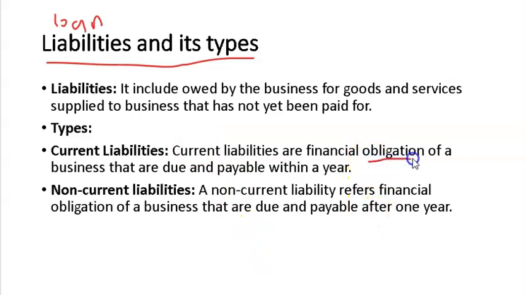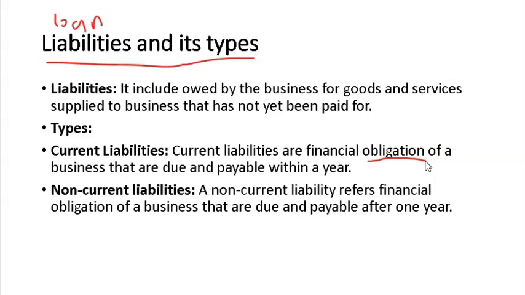It is compulsory to write the word obligation, because if I need money, it is my obligation to return the money to the person from whom I received it. So make sure to write the word obligation here. Current liabilities means the loan or anything that we have to pay within 1 year.